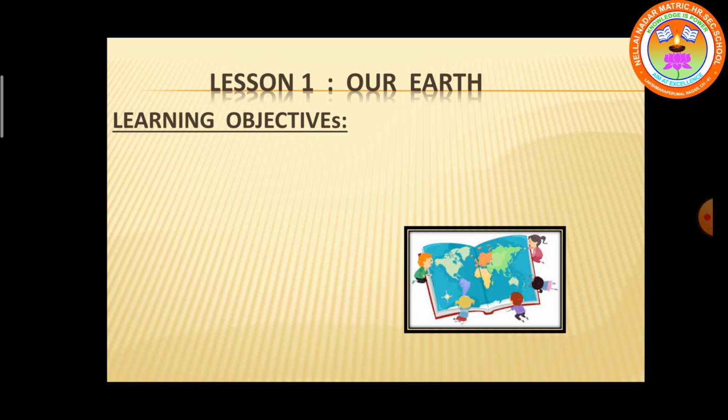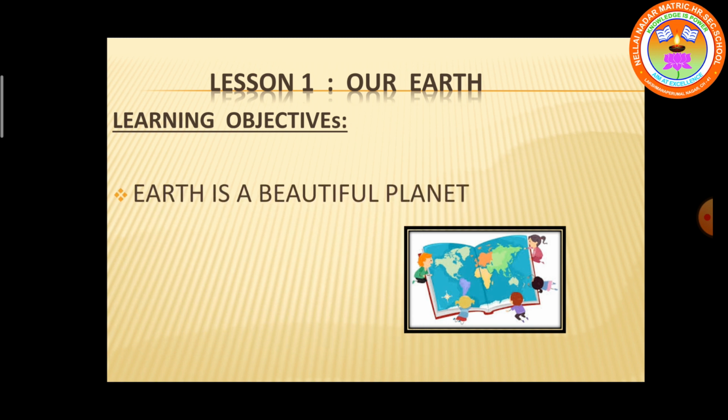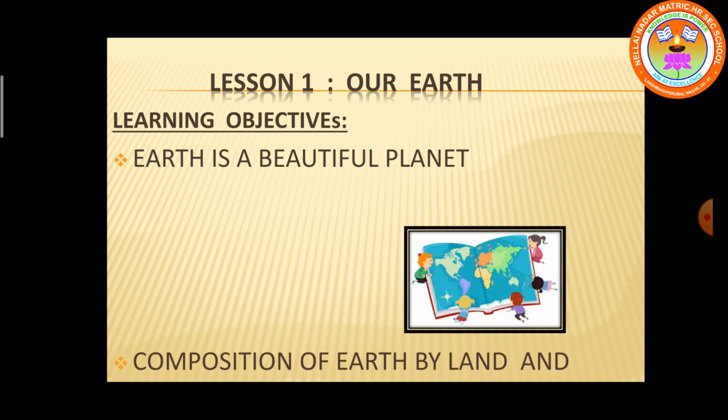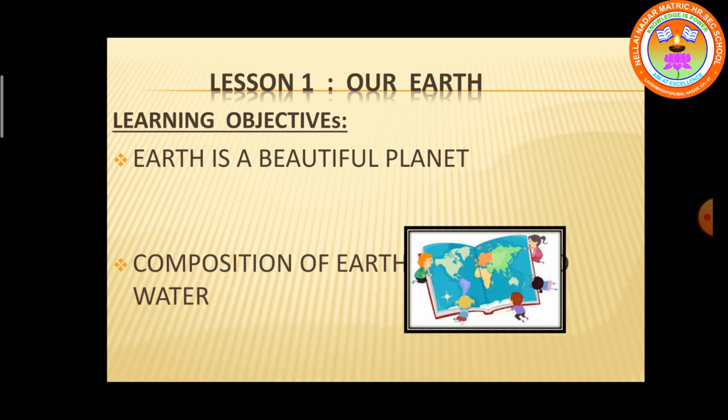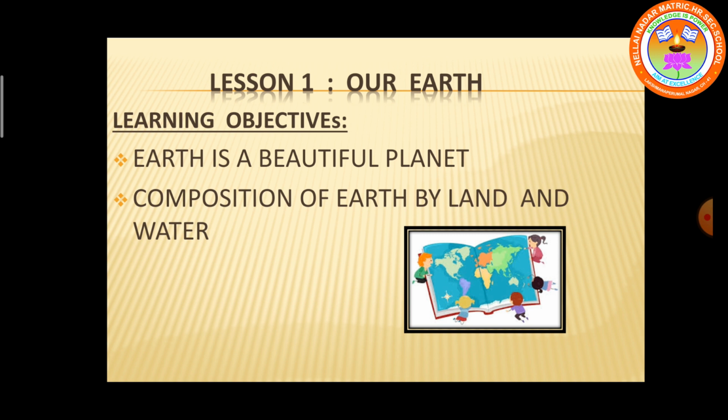Now we come to the lesson, our Earth. The learning objectives for today are: Earth is a beautiful planet. The composition of the Earth, which is made up of land and water. Then we will learn about the movements of the Earth, that is rotation and revolution. These are the 2 movements which the Earth follows.